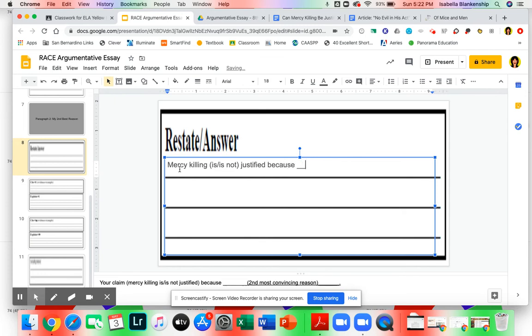But this time, you're just listing your second most convincing reason. And understand that that is the topic of this paragraph. So if you are using the reason that mercy killing is justified because the financial stress on a hospital or a family is too much, that's all that you're going to write. That means that you're finding evidence when you cite things. You're going to be finding evidence that supports this reason that goes in the blank. If you are looking at evidence that supports another reason, that is not going to work.